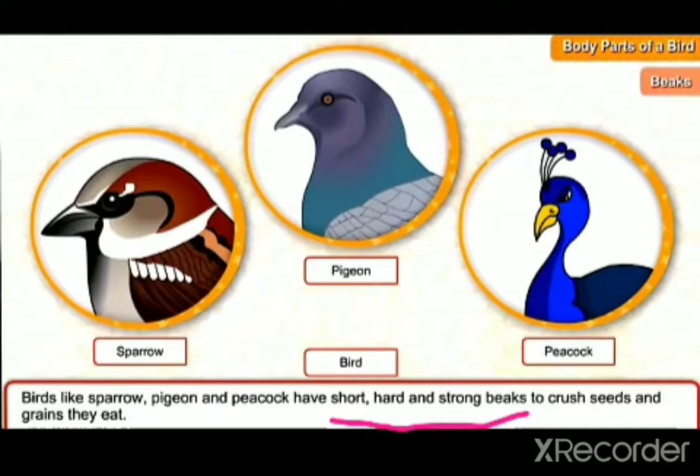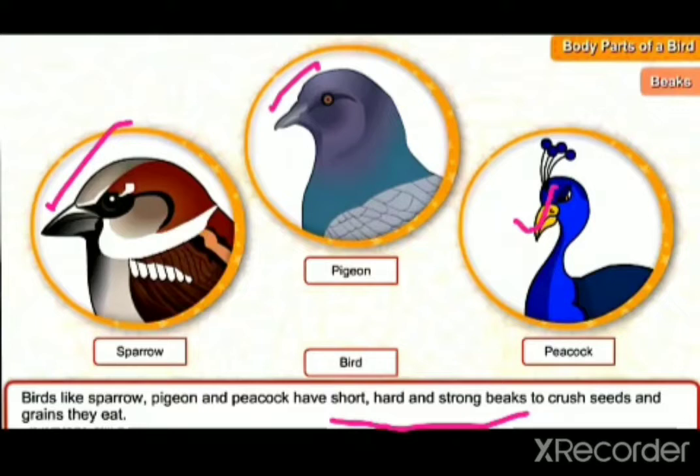Birds like sparrow, pigeon and peacock have short, hard and strong beaks. You can see their beaks. Their beak is very short, and obviously it is hard and strong. How does this beak help them? This beak helps to crush the seeds and grains they eat.